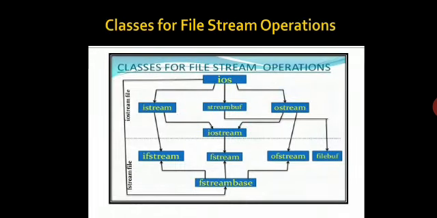Now, classes for file stream operation. The input-output system in C++ contains a set of classes that define file handling methods. These include ifstream, ofstream, and fstream. These classes are derived from the fstream base class and from the corresponding iostream classes as shown in the figure. These classes are designed to manage the disk files and are declared in fstream, and therefore we must include the file in any program that uses files.